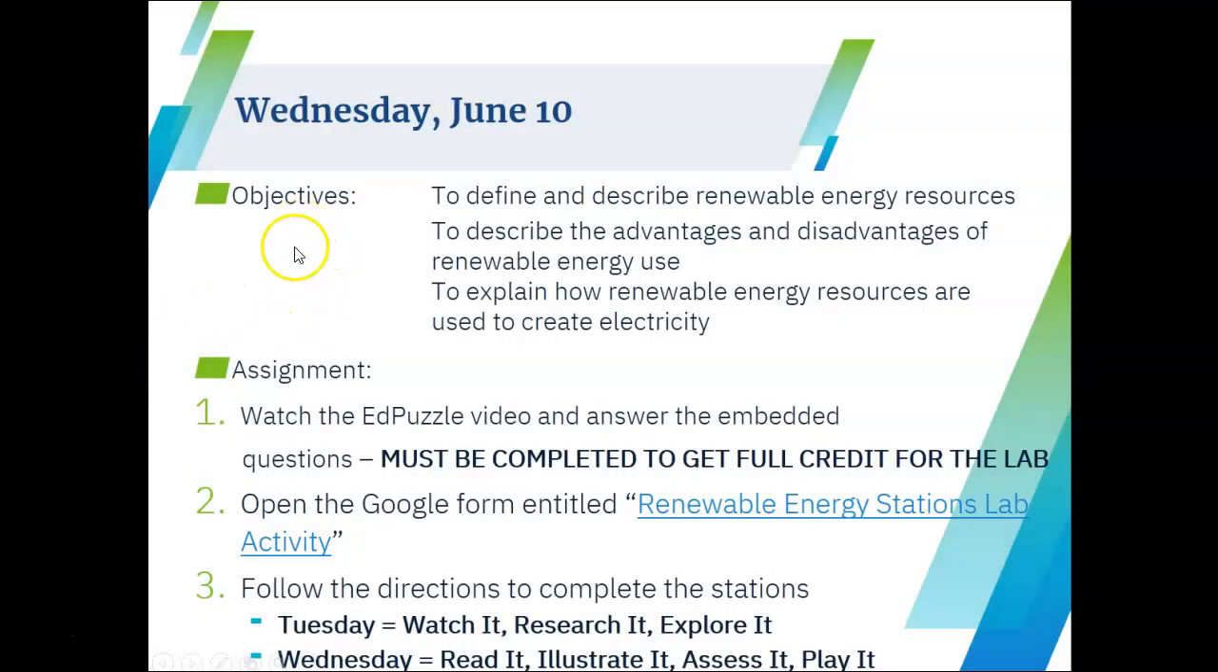So here's our assignment. It is the same assignment as was posted yesterday because we're still working on the Renewable Energy Stations Lab. Hopefully yesterday you did the watch it, the research it, and the explore it. So today you're going to finish up with read it, illustrate it, assess it, and play it. And then turn that in. You want to submit that by midnight for the final time so that it can be graded.